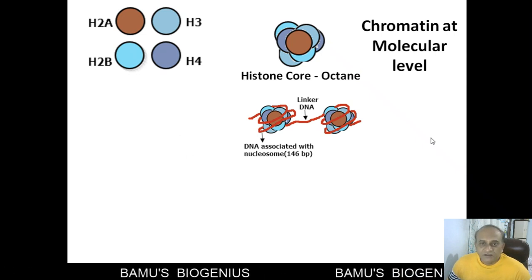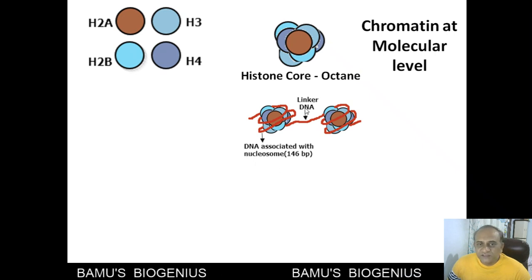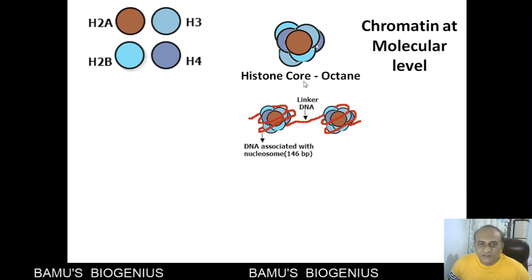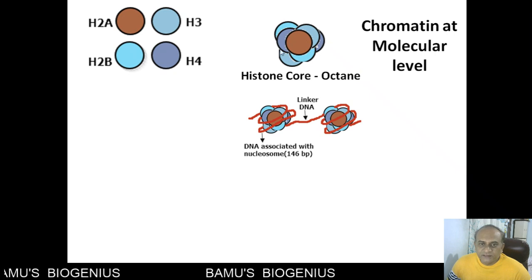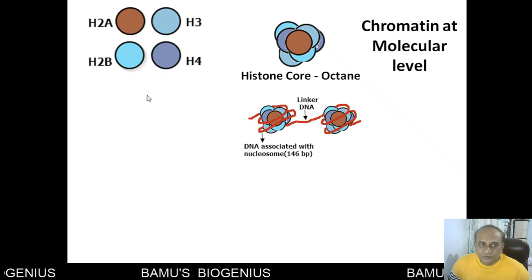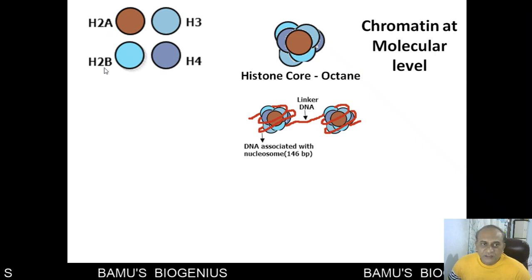On the molecular level, you will find that the DNA is associated with a histone core, a bundle of proteins made up of four different types of histone proteins. These four types of histone proteins are H2A, H2B, H3 and H4.